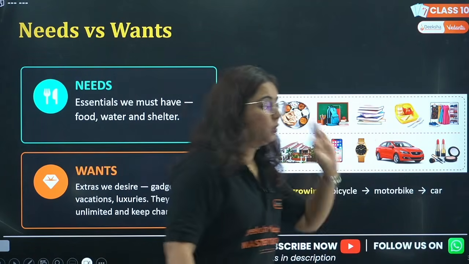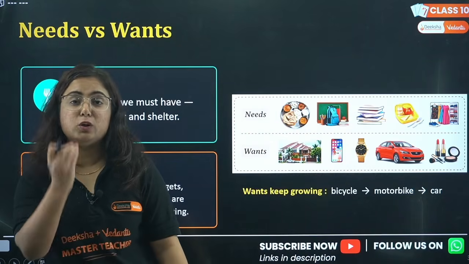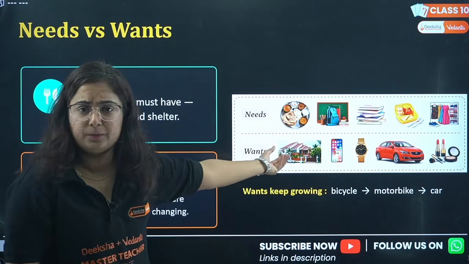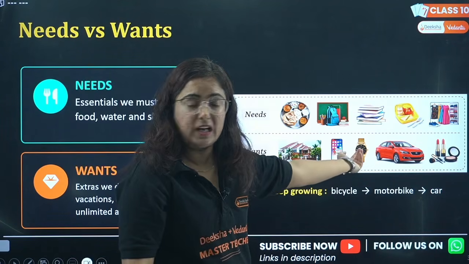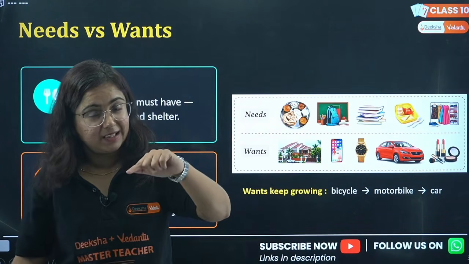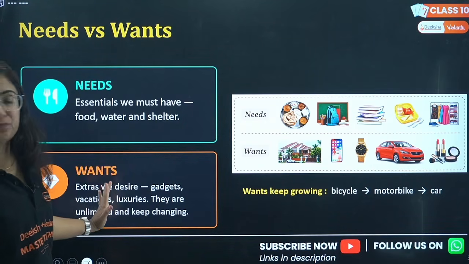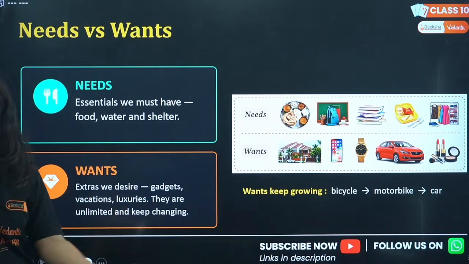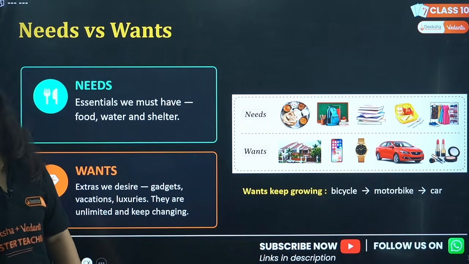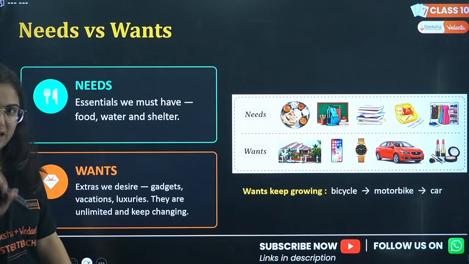No beta. Even the United Nations definition says that by now the necessity includes basic healthcare services as well as education. So these are the needs. We need food, we need to go to school, we need to buy books, right? We need to buy fruits, we need good clothing and shelter for sure. But there are certain luxuries we wish to get, and that is what we want, right? Every day we have a desire to buy a gadget: mama please, papa please, I'll score good marks in 10th. No. If you get the PS, for sure you will not.